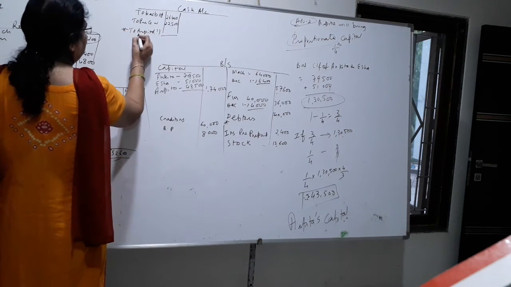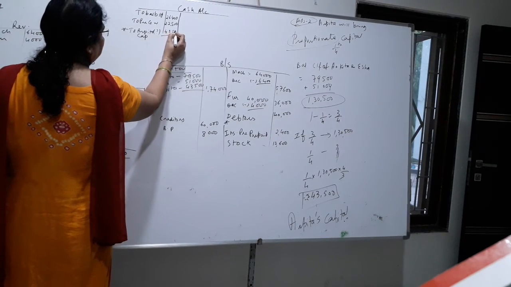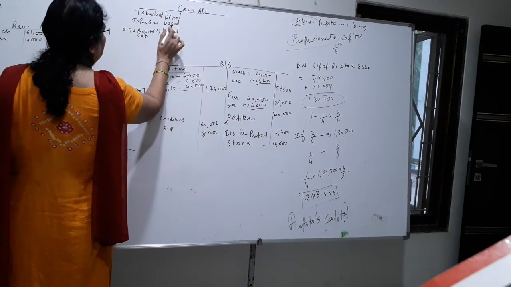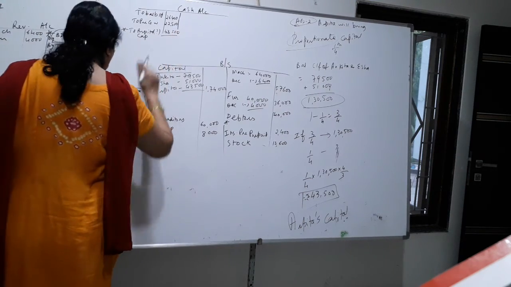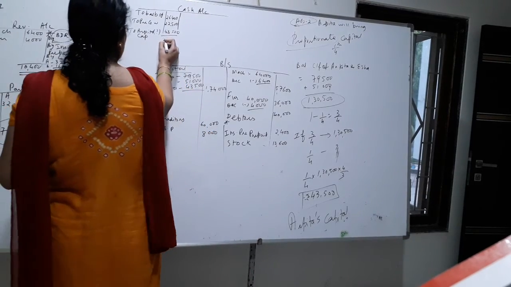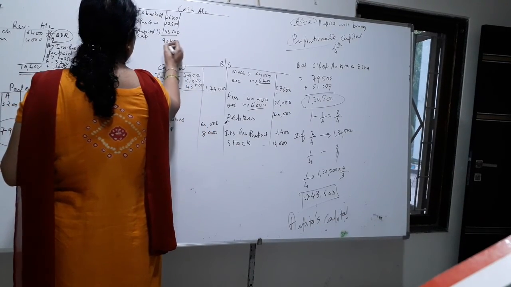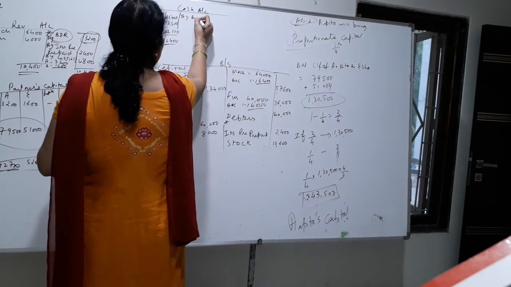You have found out 43,500. So total cash is 92,400.